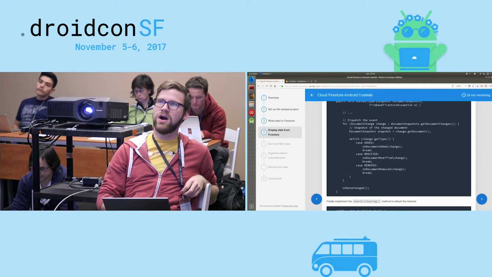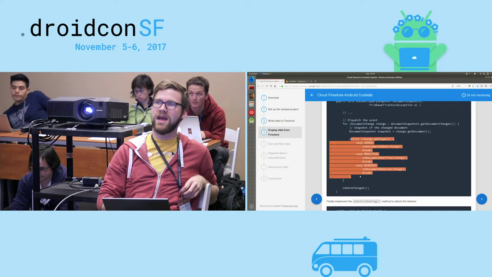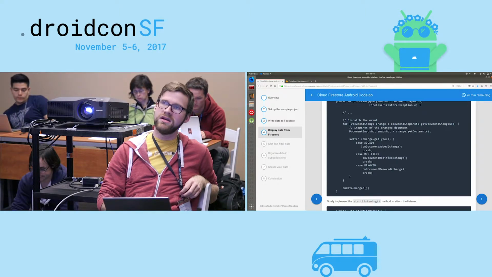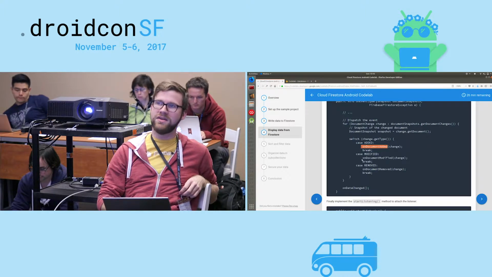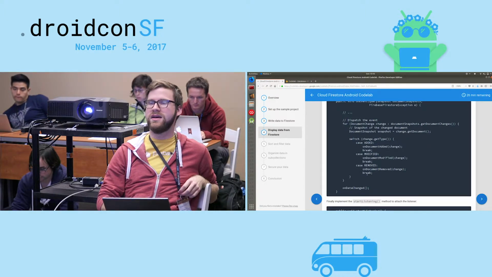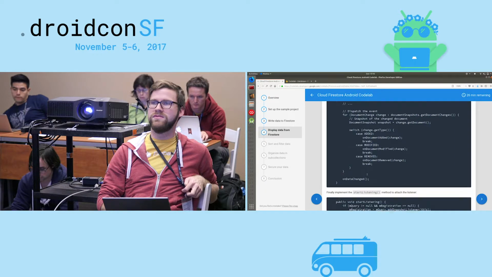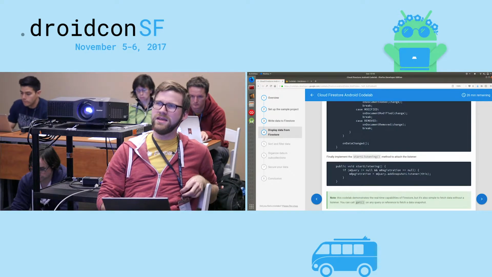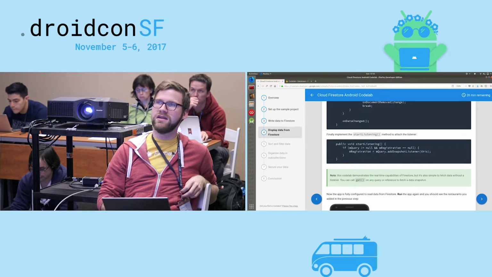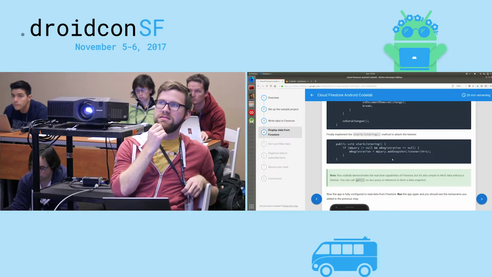Then we'll go back to our onEvent method and actually implement those. Our previous sample just had comments here, but we'll make sure to actually call onDocumentAdded when it's added, onDocumentModified when it's modified, and onDocumentRemoved when it is removed. Finally, we need to actually start listening, so we'll go in and we'll add in these couple of lines in the startListening method.